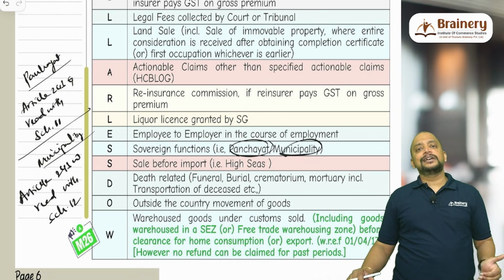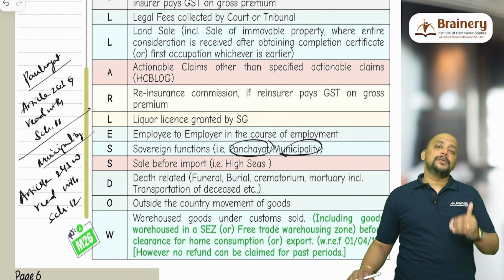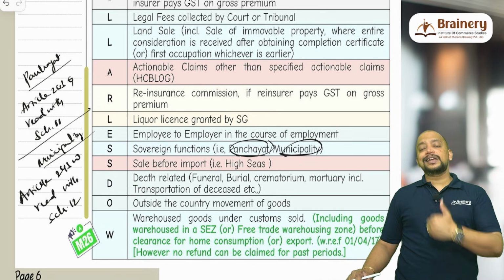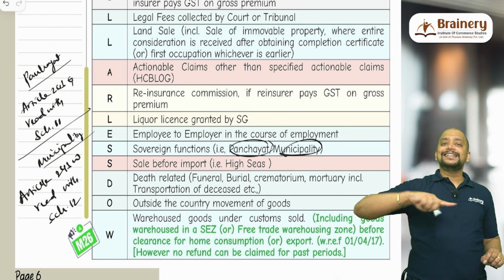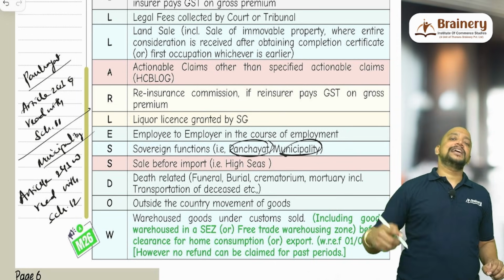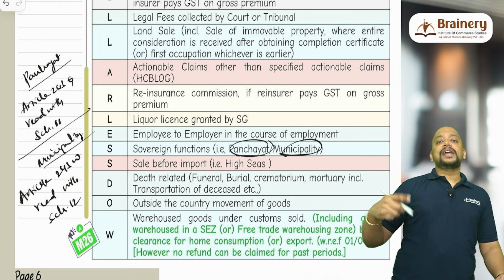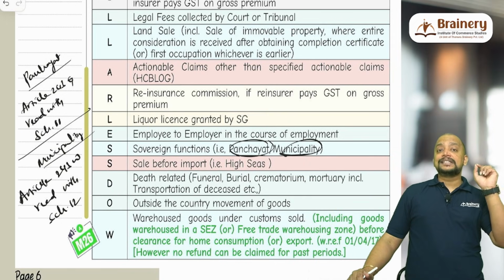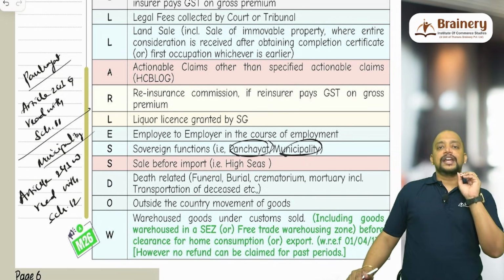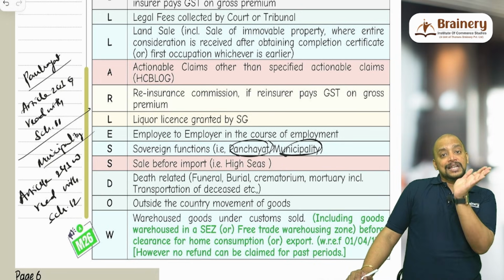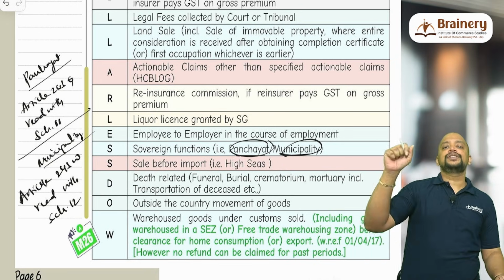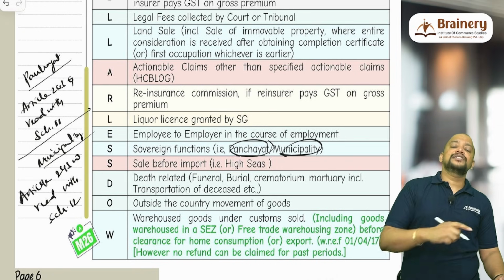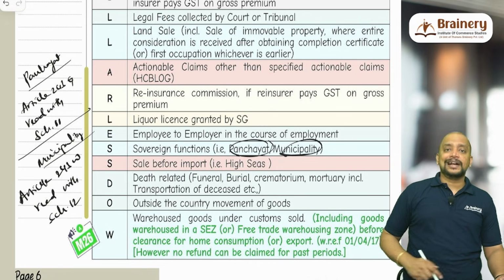But what happens is that these goods, I am selling to DTA. So when I am making a sale to a DTA, we have one point. Any goods sold from SEZ to DTA, the person in DTA will treat it as import and they will pay the customs duty, because as per the SEZ Act 2005, any sales from SEZ to DTA will be treated as import to the person who is in the DTA, even though the Customs Act is not applicable, even though the GST Act is not applicable.